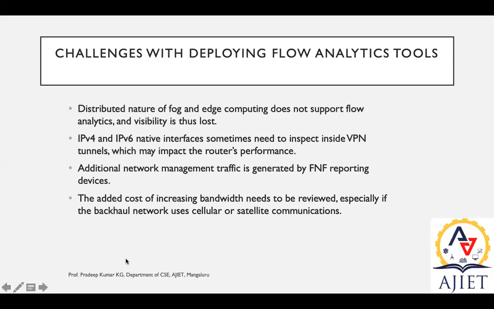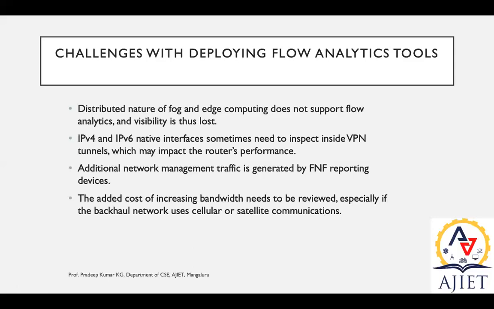And so the added cost of increasing bandwidth needs to be reviewed. Whenever there is huge traffic and congestion is high, we can automatically increase the bandwidth. But each and every time you go with an increase in bandwidth, the added cost has to be revisited. Why do we need to revisit? Because we have a backhaul network, and this backhaul network uses cellular or satellite communication, with different technologies like 3G and 4G based on the service provider.